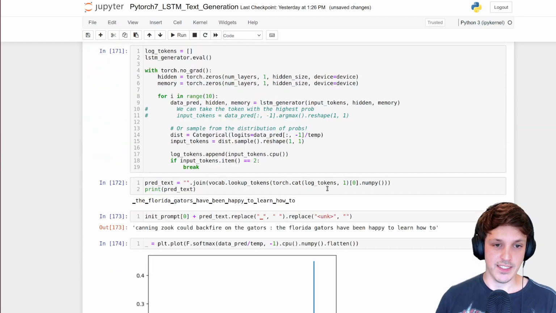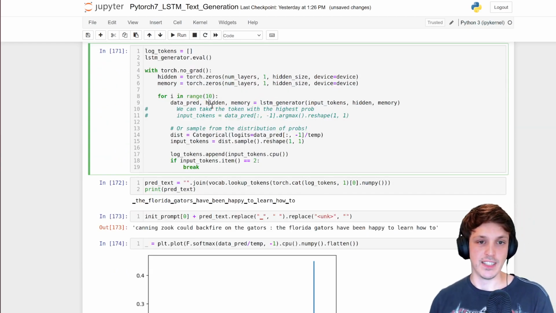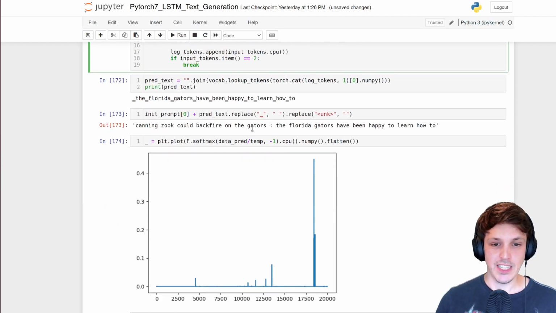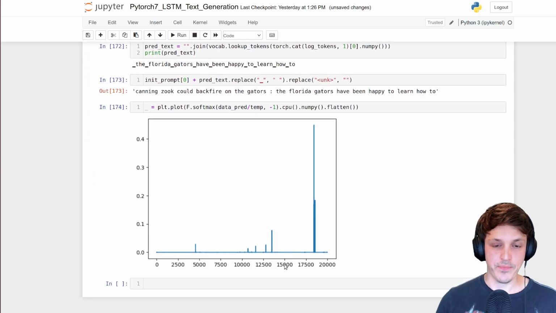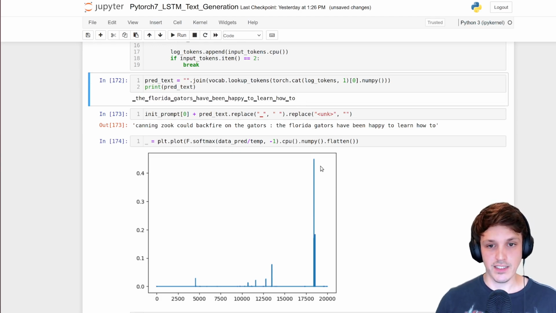actually having a look at the distribution, just as an example. So I've shortened the number of tokens that it's going to give me to cut off before it gives me the end of sentence token. So we're going to have a look at the distribution here. So the Florida Gators have been happy to learn how to. Next token is our distribution. So you can see we've got a few examples here.